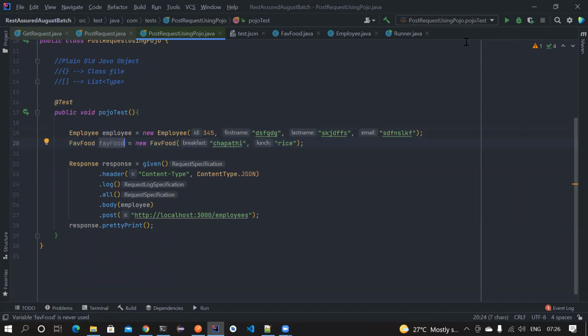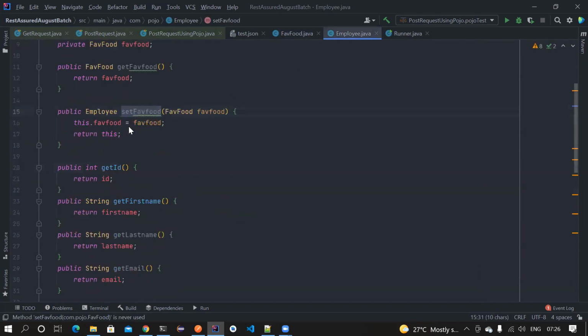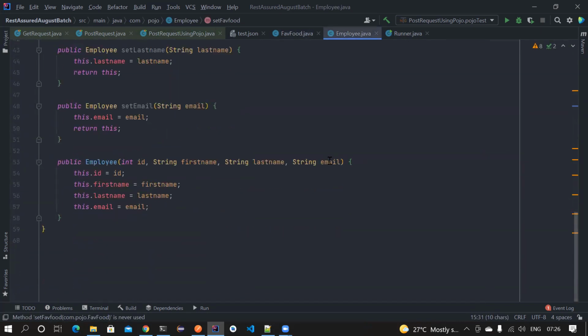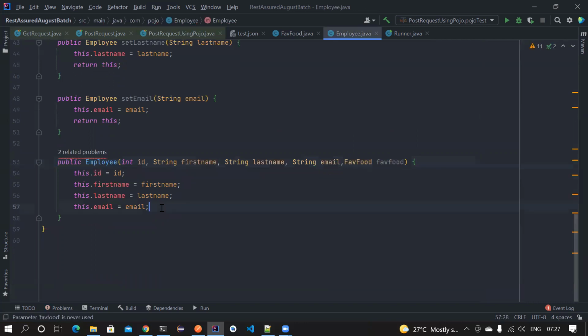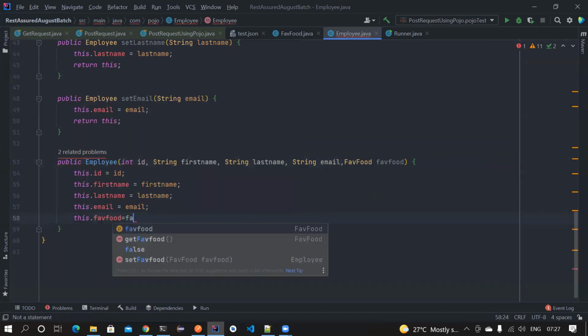So again I can use setter methods, because otherwise I have to create one more constructor, since the constructor we have only has 4 fields. Either I add this here manually, or if someone is passing me favoriteFood, I store it in this.favoriteFood equal to the favoriteFood.